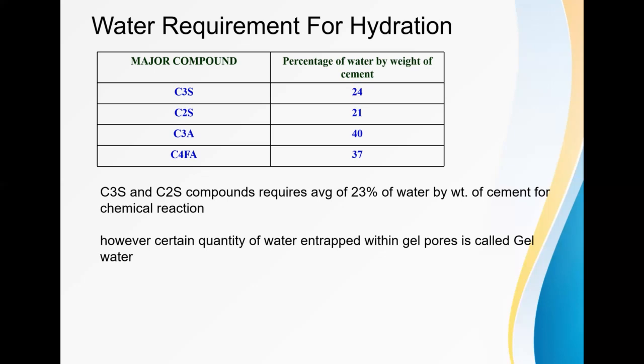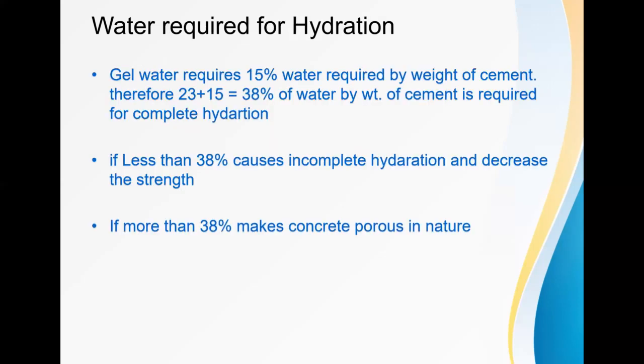for the chemical reaction. However, a certain quantity of water is entrapped within the gel pores, which is called gel water. Then how much water is actually required for hydration? Gel water requires 15% of water by weight of cement. Initially we have 23% of water, and due to the gel pores we need to add 15% more. Therefore 38% of water by weight of cement is required for the complete hydration process.